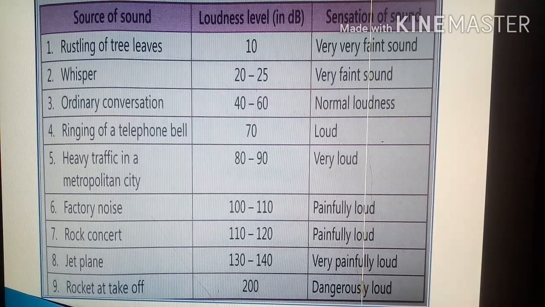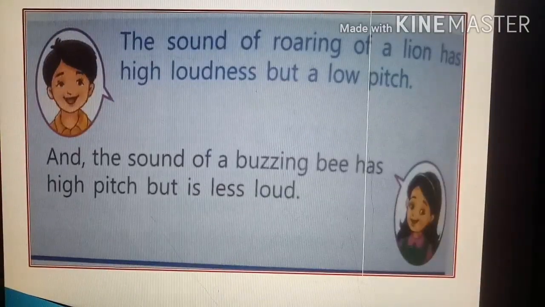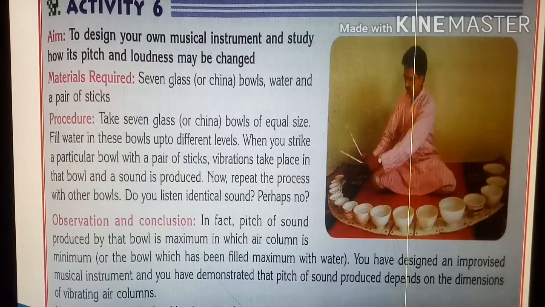So noise pollution is the adverse effect due to any unwanted sound dumped into the atmosphere and should be avoided as it may lead to various health hazards. Some interesting facts: the sound of a roaring lion has high loudness but a low pitch, and the sound of a buzzing bee has high pitch but is less loud. Now look at activity 6, to design your own musical instrument and study how its pitch and loudness may be changed.